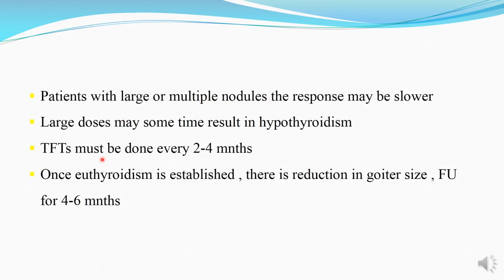The thyroid function test needs to be done every 2 to 4 months to follow for occurrence of hypothyroidism or control of hyperthyroidism. Once euthyroidism is established, that is, the concentration of thyroid hormone and TSH are in normal range, there is a reduction of goiter seen, and the follow-up should be then reduced to 4 to 6 monthly.